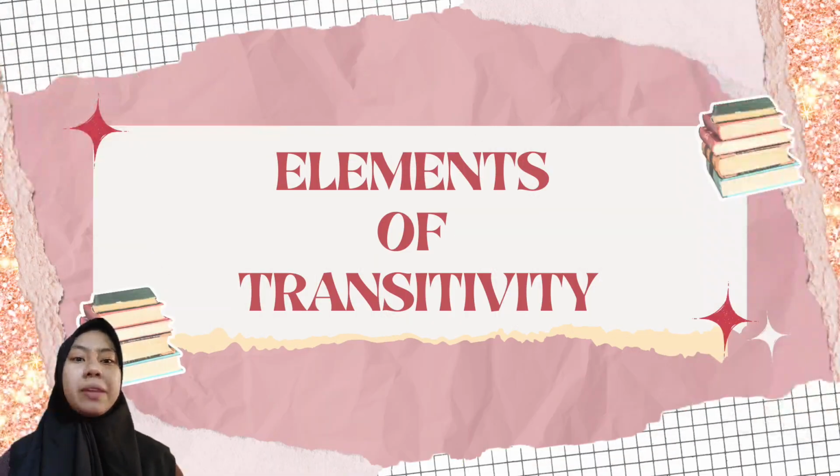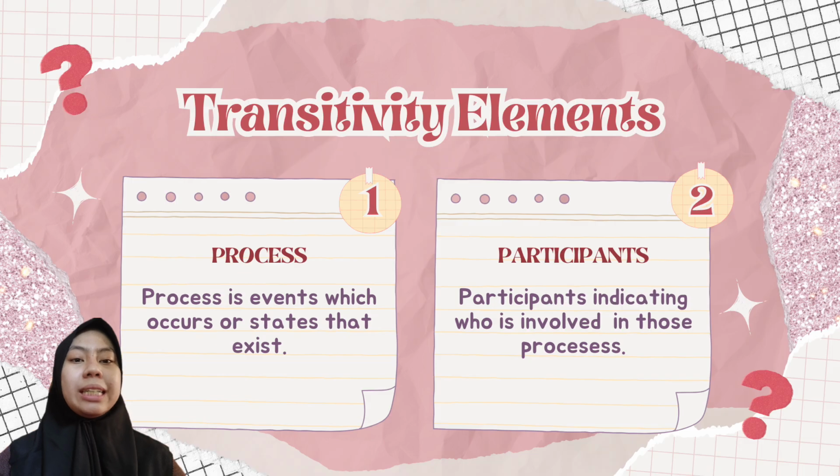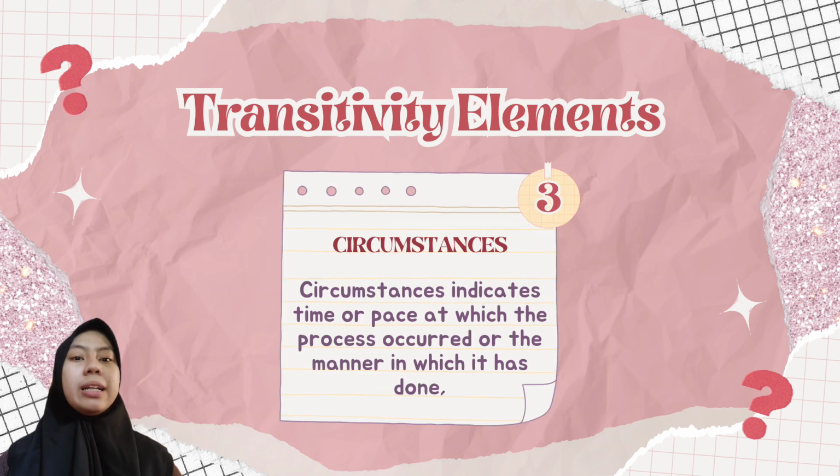In transitivity, there are three important elements. The first is process. Process is an event which occurs or a status that exists. Second is participant. Participant indicates who is involved in those processes. Third is circumstances. Circumstances indicate the time or place at which the process occurred, or the manner in which it was done.